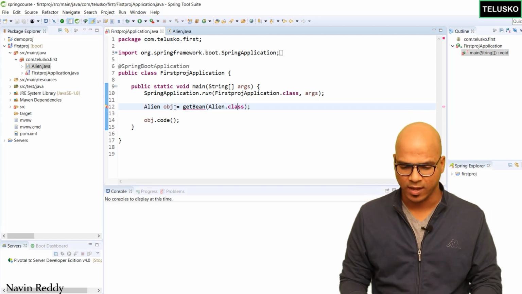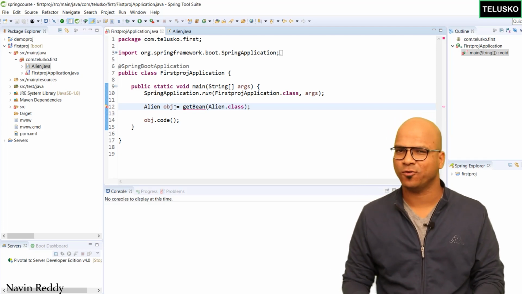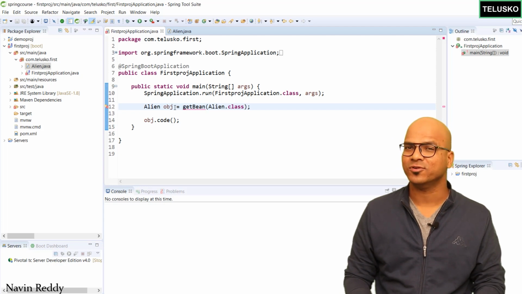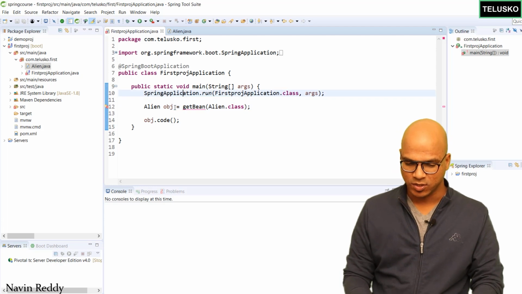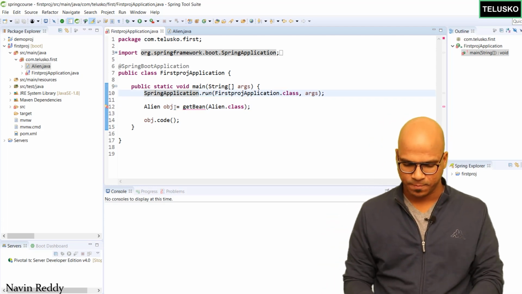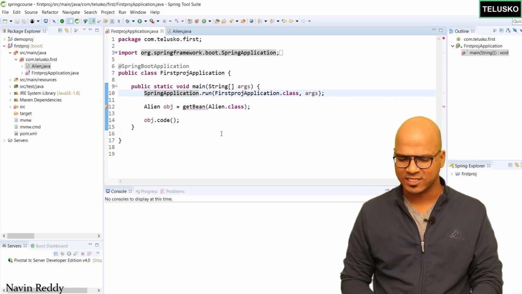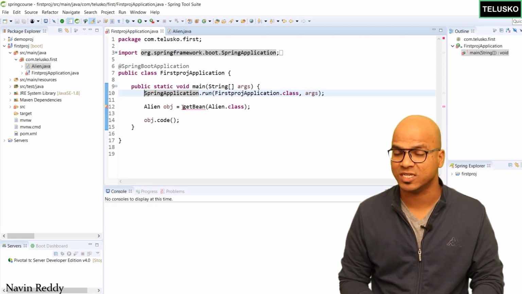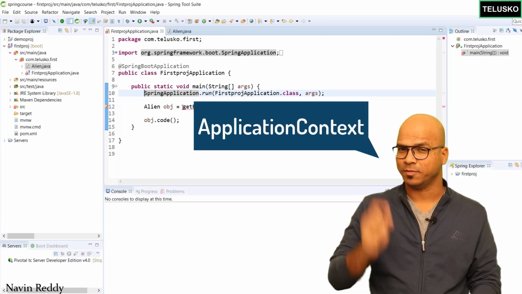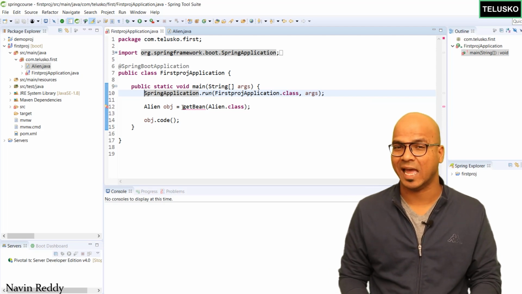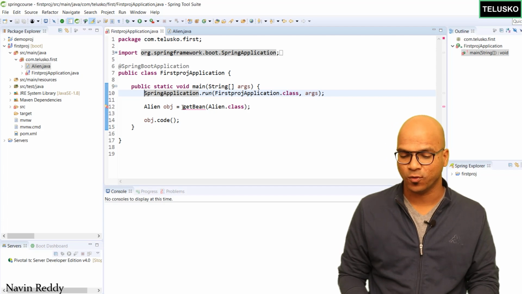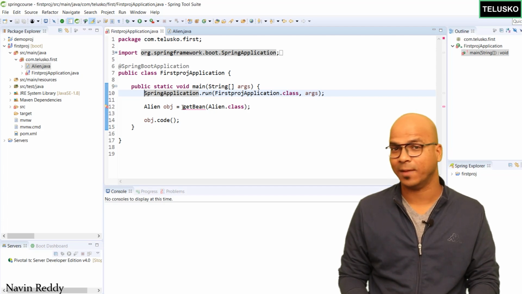So you're saying, hey Spring, give me the object of alien class. Okay, Spring will say okay, but then there's one issue. In Java, if you want to call a method, we have to use the object. Of course, you can't call the method without the object. So this getBean belongs to an interface which is application context. So let me repeat, the getBean method belongs to an interface named application context. So if you want to call getBean, we need an object of application context.